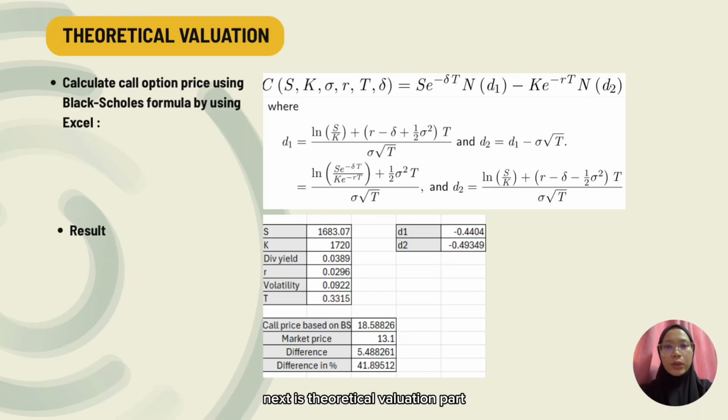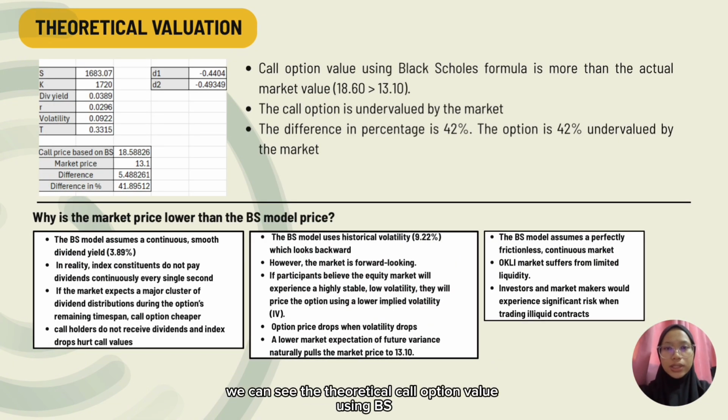Next is the theoretical valuation part. Firstly, we need to calculate the call option price using the Black-Scholes formula. This is the result from Excel. From the calculation, we can see the theoretical call option value using the BS formula is more than the actual market value. The option is 42% undervalued by the market.